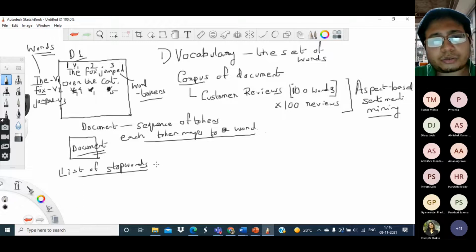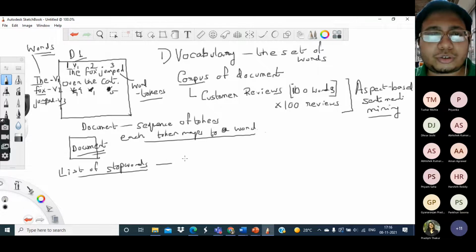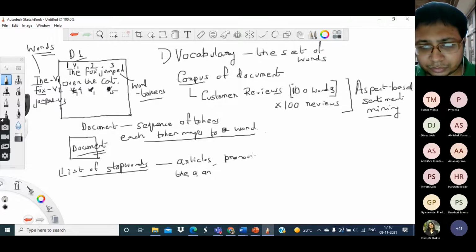Okay, so what are the common stop words? Every language has its own set of stop words. If you consider English, some of the stop words can be articles. What are articles? Articles means things like the, an, etc. Then similarly, maybe pronouns. What are pronouns? Like say his, her, their, etc.